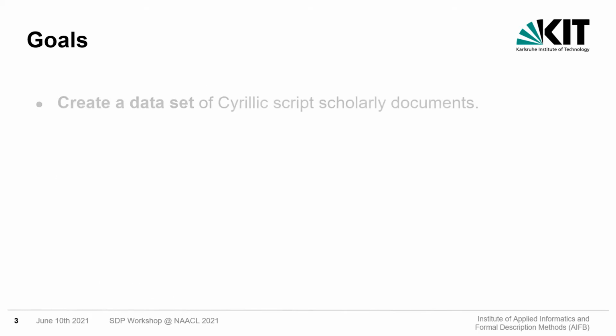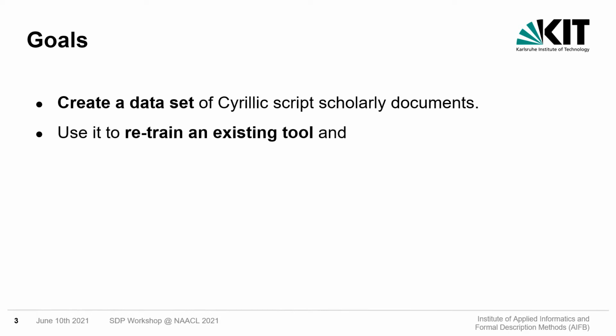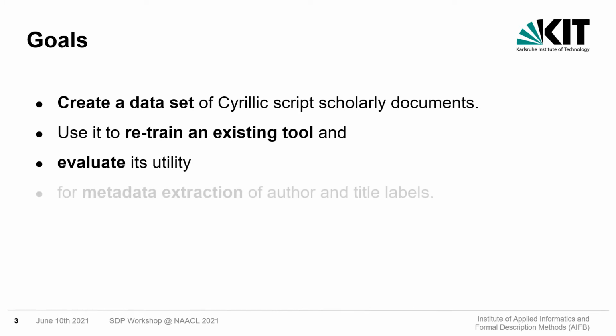That is why we chose to create a high-quality dataset of Cyrillic script scholarly documents. We then used the dataset to retrain the widespread Grobit metadata extraction tool and evaluate its utility by comparing it to a neural network that we trained additionally. We extracted two exemplary attributes from the full texts, author and title.